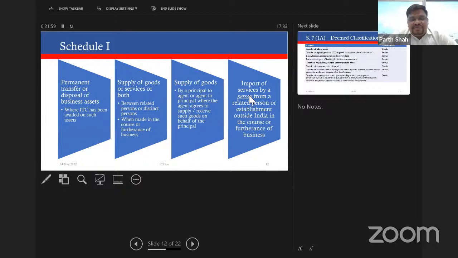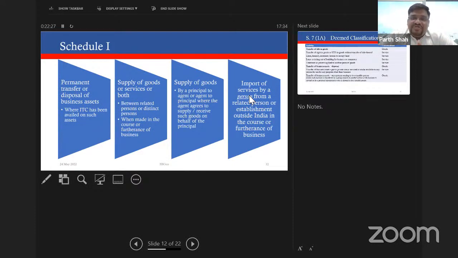Last part: import of services by a person from a related person or establishment outside India in the course or furtherance of business. This is similar to the second entry of supply of goods or services or both between related persons, but this deals more with supply of service between related persons where one of the parties is outside India. Many times we have MNCs establishing companies in India, and those MNCs carry out a lot of activities for the subsidiary companies in India.